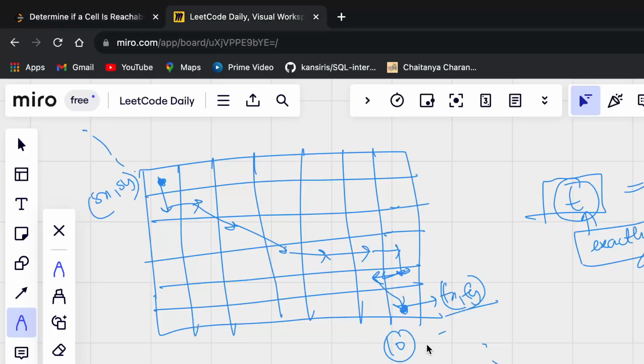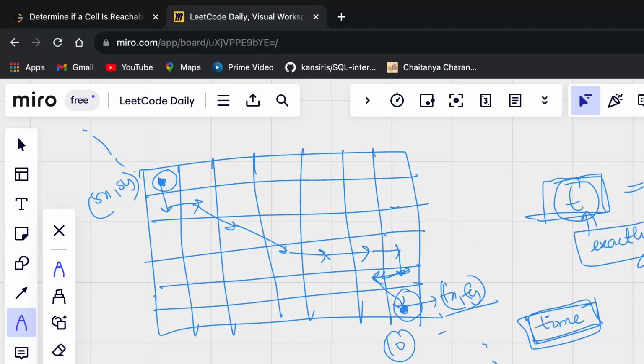So the intention is, if I can somehow figure out the shortest time to reach from the start cell to the finish cell, then if t is greater than or equal to this shortest time, definitely I can reach from sx, sy, the start cell, to the final cell.